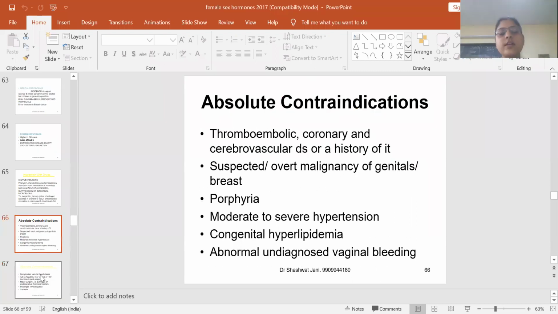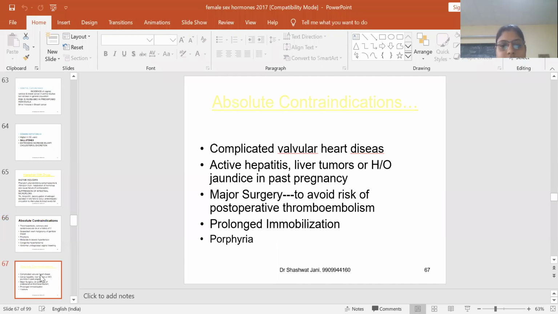Next, absolute contraindications are thromboembolic or coronary or cardiovascular diseases, overt malignancies of the genitals, congenital hyperlipidemia, hypertension. All the adverse effects are contraindications of the oral contraceptives. There can be any valvular heart disease or hepatitis, or any major surgery, to avoid risk of post-operative thromboembolism, and prolonged immobilization. These are the absolute contraindications of the oral contraceptives.